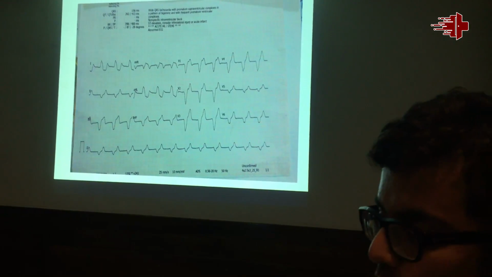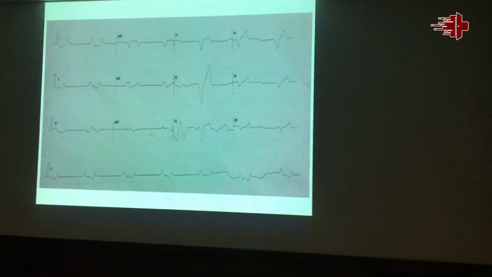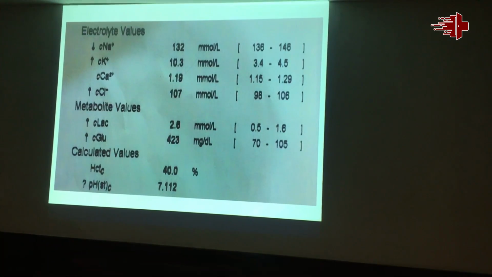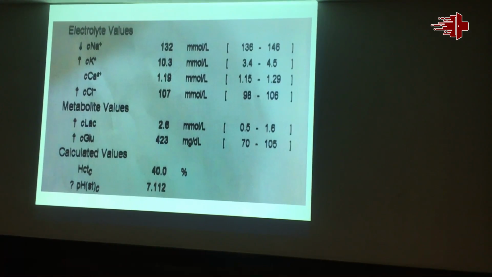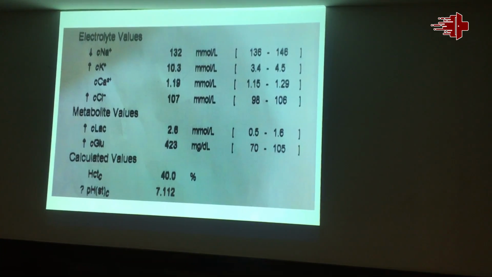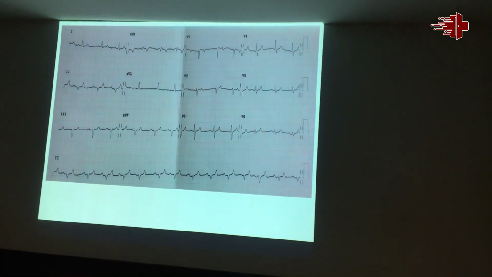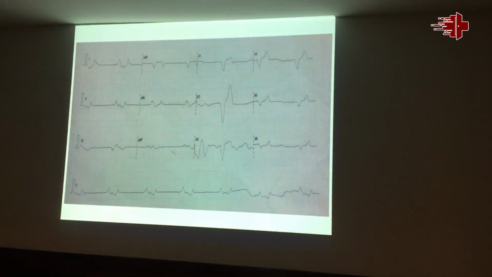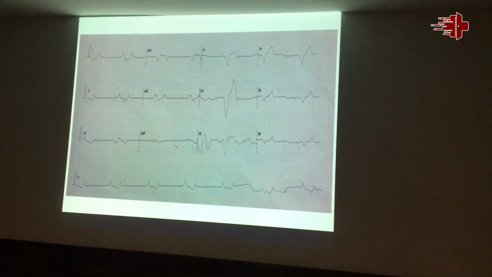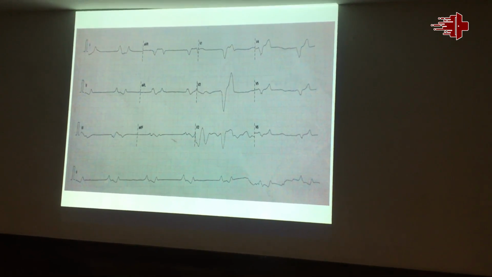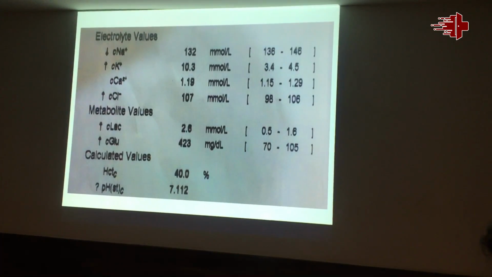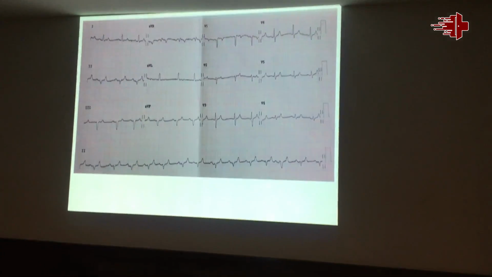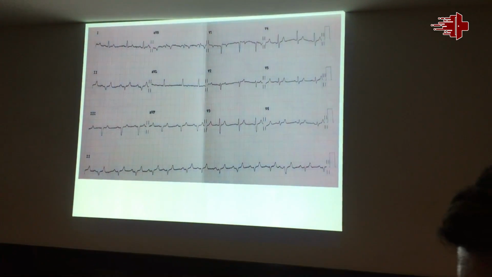This is another trigger, electrolyte imbalance. This was hyperkalemia, which led to VT storms, and this happened in front of Ashru. His potassium level was 10. You managed it, I remember it. The old gentleman from Ratlam. So after correcting potassium, the ECG became normal. This was the presenting ECG. He went into cardiac arrest with this ECG, and his potassium was 10.7 and 10.3. This was the ECG after correction, after 3-4 days, and he was discharged alive.